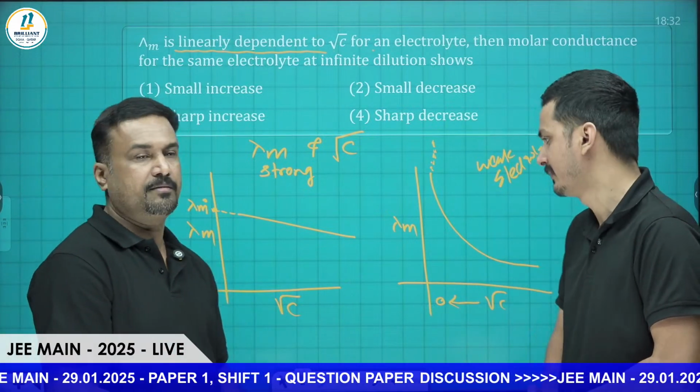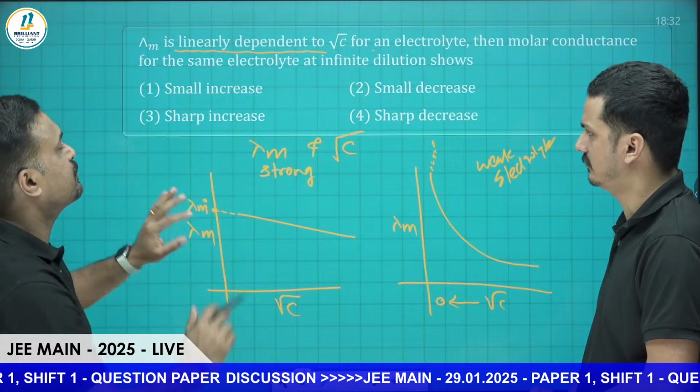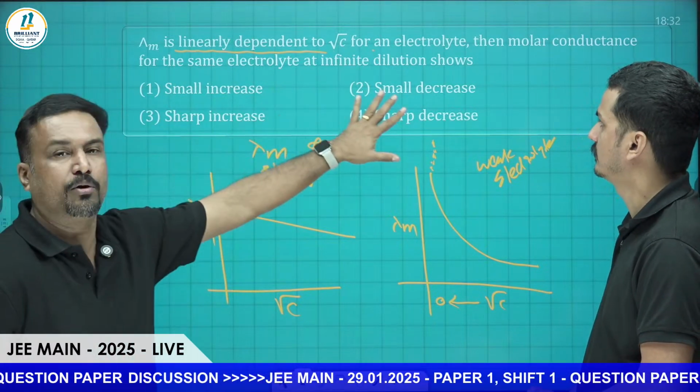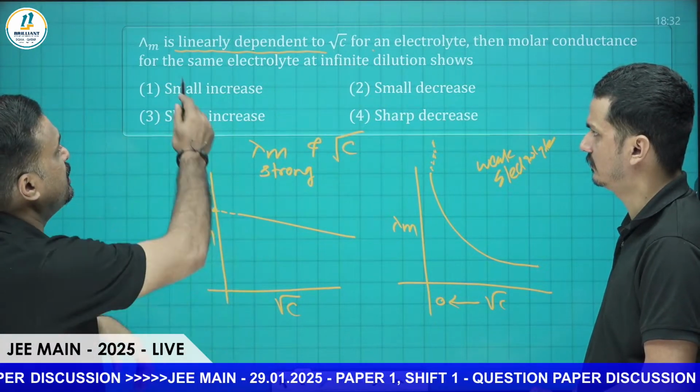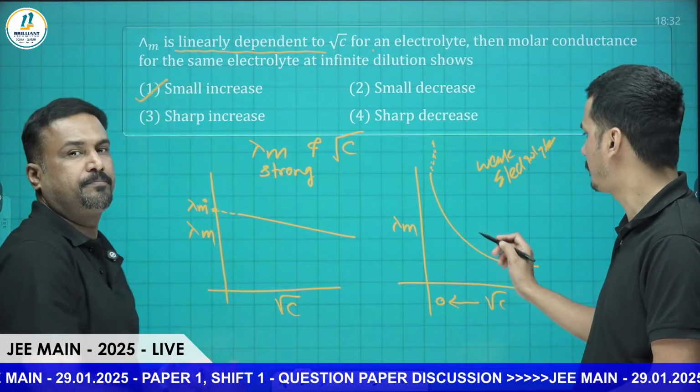So the correct answer for this one, there is a small increase. Anyway, it is an increase only, so you can go for only 1 and 3. This is not there. Because they are talking about lambda m, among options 1 and 3, the correct one is 1. Sharp increase is for this one.